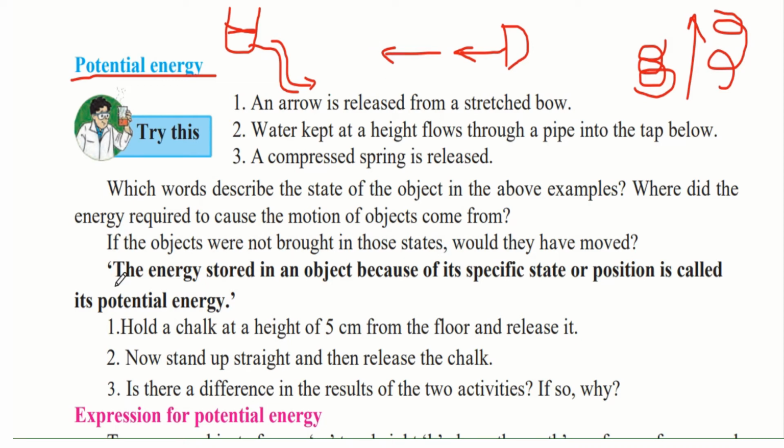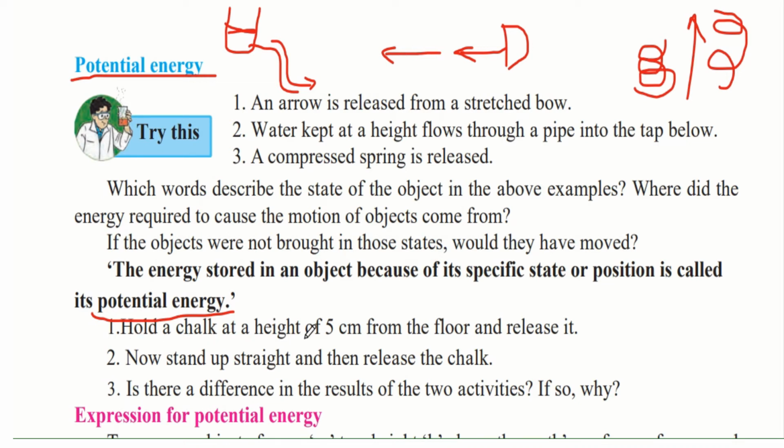No. The energy stored in an object because of its specific state or position is called its potential energy. So now we learned what potential energy is. So when we pull this string behind, we use that force to store this potential energy in this arrow. That's why when we release it, there is a transfer of energy from the string to the arrow that caused this arrow to move in the forward direction.